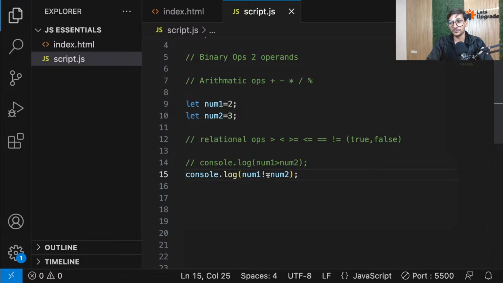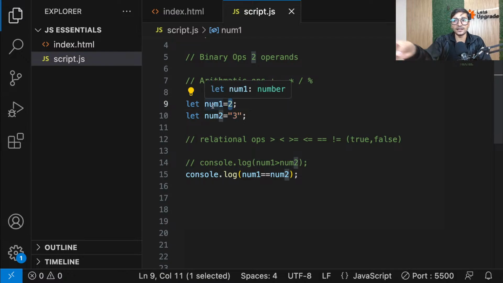Now see, guys, in JavaScript, if I perform a normal equality operation, let's say num1 equal to equal to num2, and instead of putting num2 as number 3, let's put it as string 3. We have written it like a number, but we know that it's a string. Now in other programming languages, comparing a number with a string is not possible.